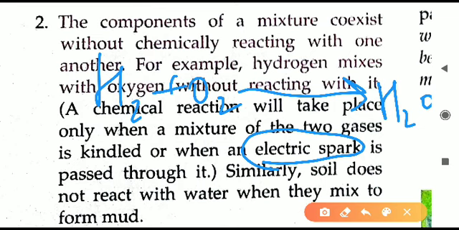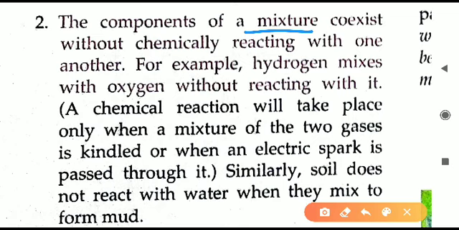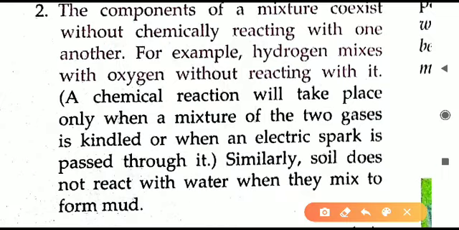So this second point tells us that in a mixture, whatever gases and elements are mixed together, they will not chemically react with one another in normal situations. Another example you can take is air. Air has different gases: nitrogen, oxygen, carbon dioxide. All the gases are there, but they are not reacting with each other in normal situations. That is because it is a mixture. In a mixture, whatever elements and compounds are there, they do not react.